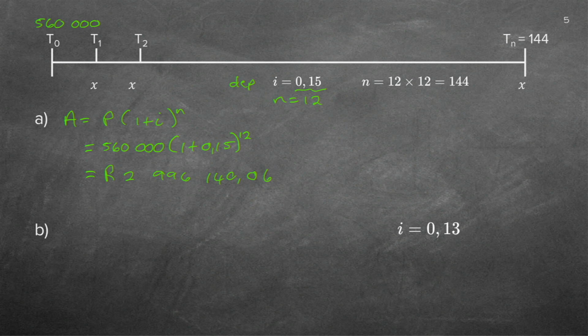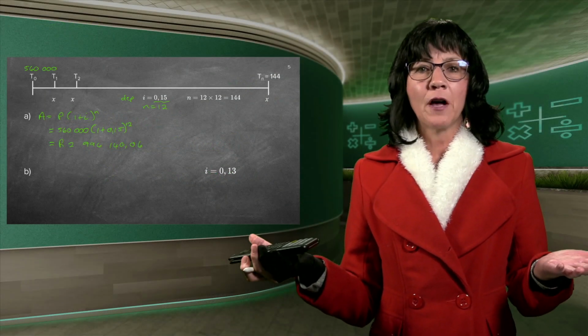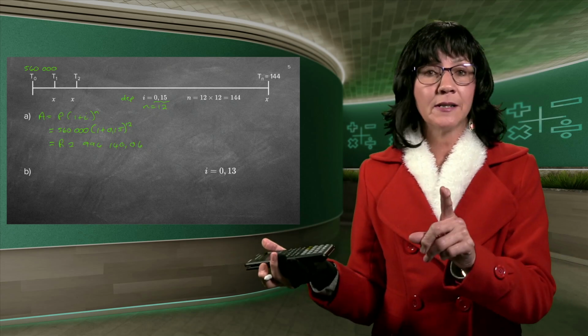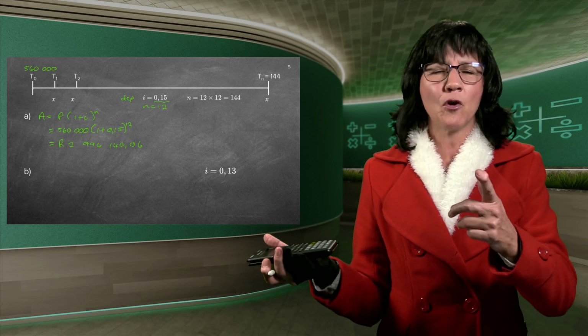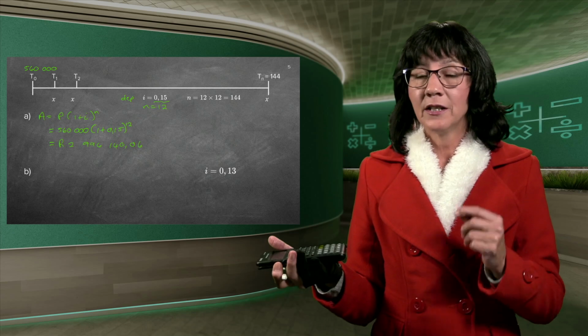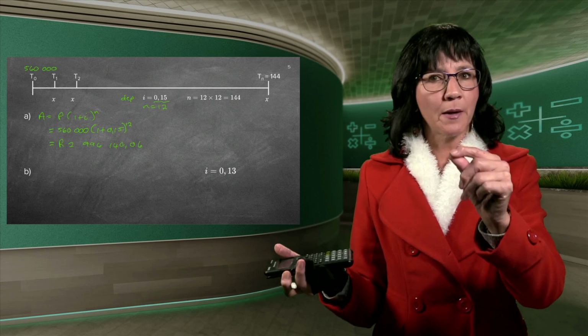2,996,140.06. Now look at this, 2 million. And it was only worth 560,000. You see how easily this happens? I just quickly wrote down the formula and I forgot it's actually depreciation that I'm doing. Depreciation has got the minus, but you see what happens now.